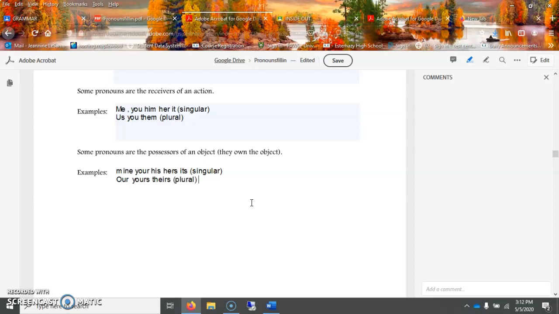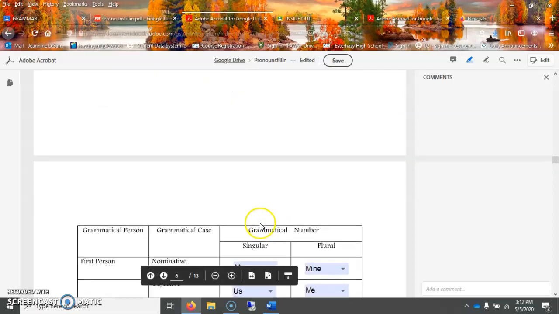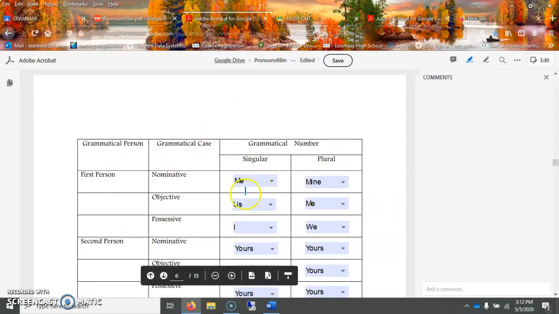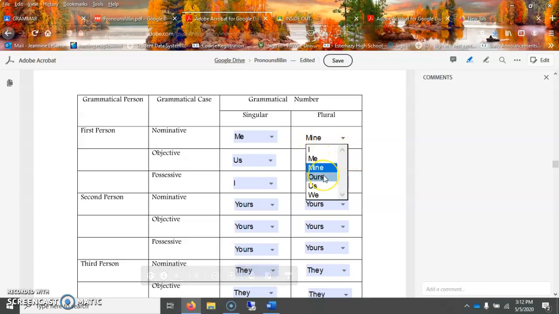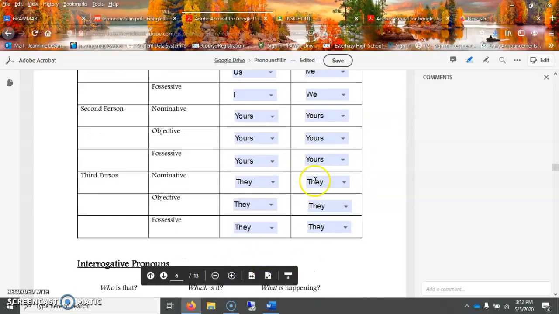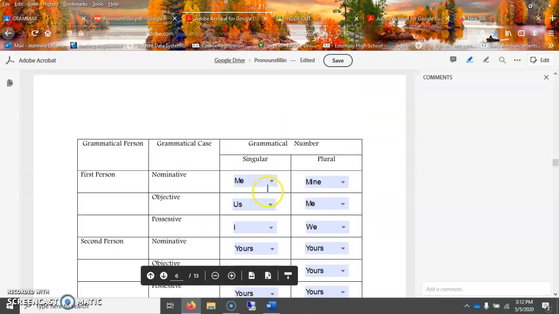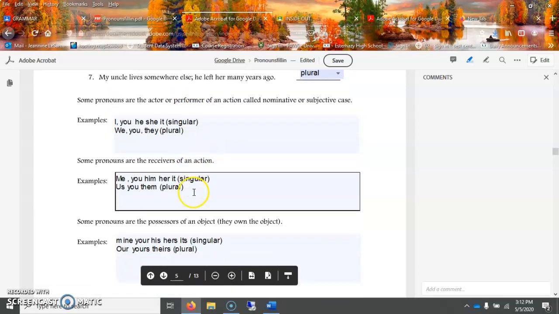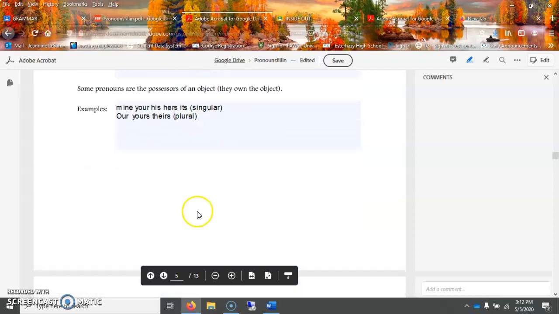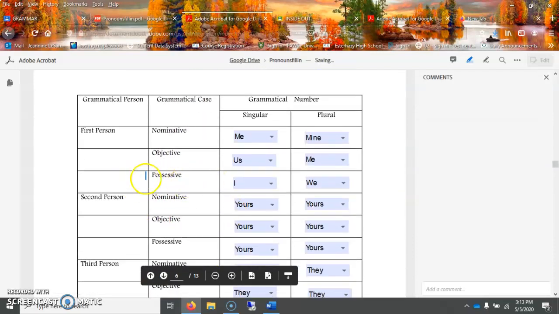So the next, I've pretty much given you all the answers now for this chart that you have to do. Now, what is the proper, hopefully this worked out. I'm hoping it did. Okay, so you have to put in these spots the correct form of these singular and fill out the chart. So if it's nominative case, object, like I'm the object, you're the receiver of the object, or the possessor, possessive means possessive here.